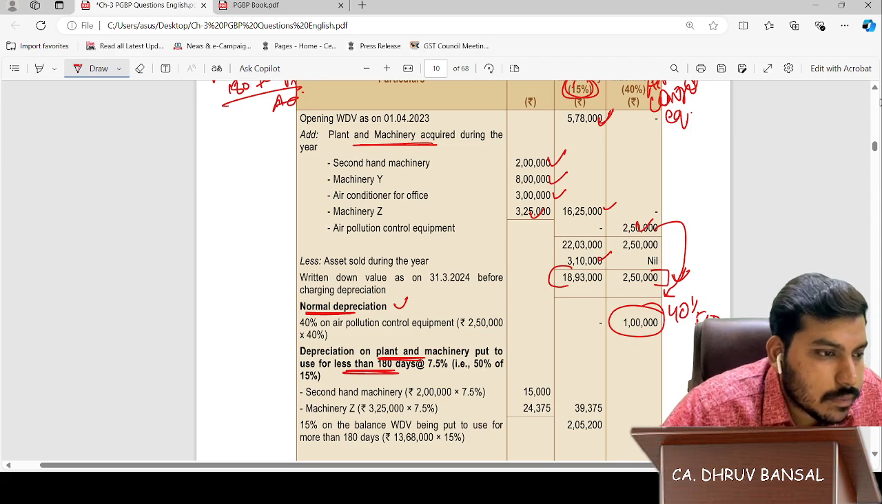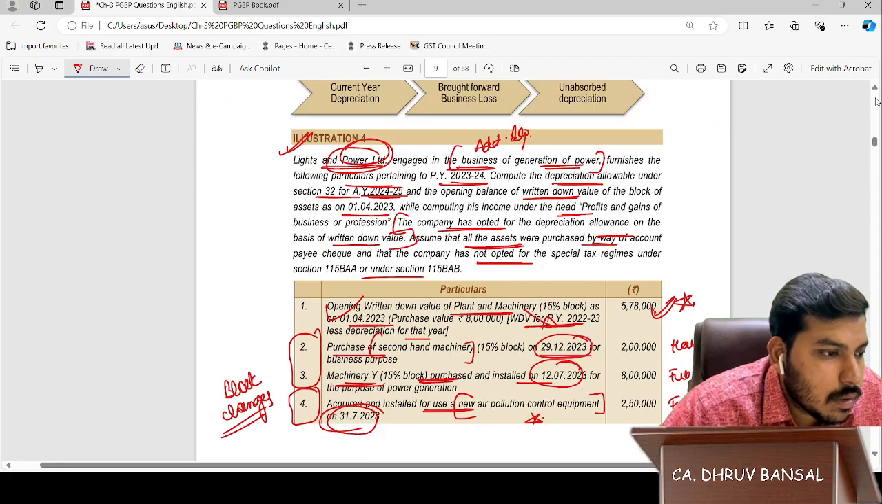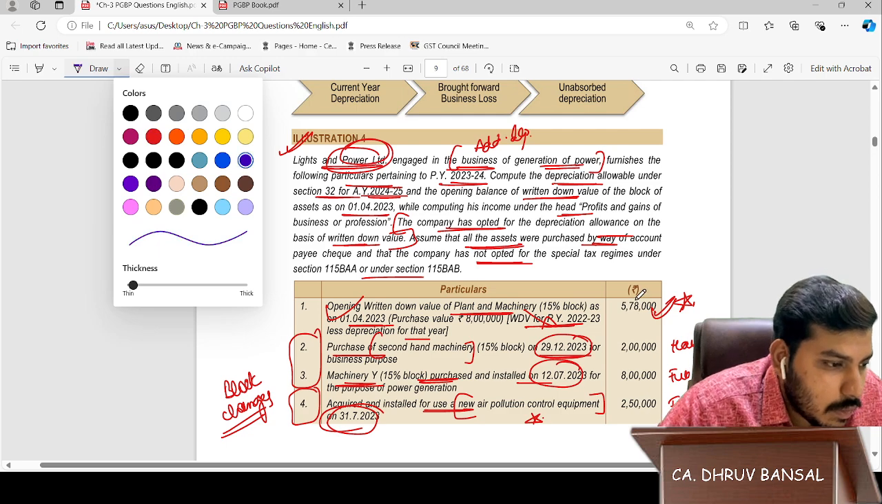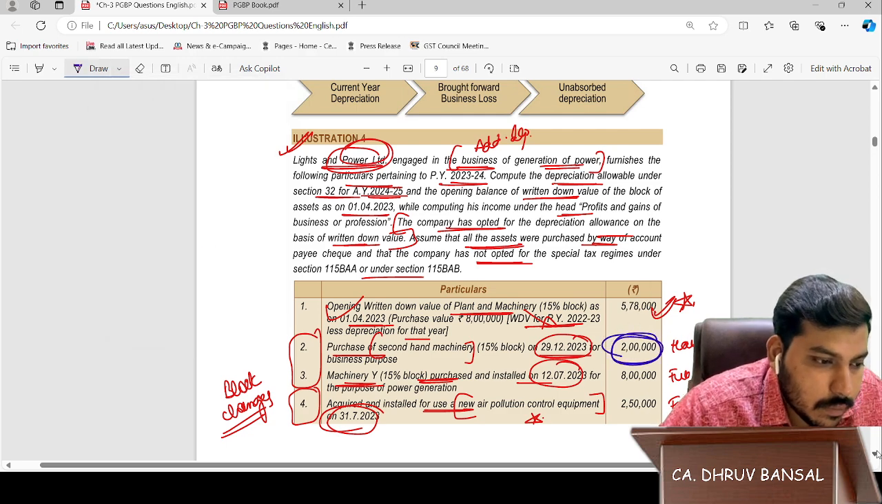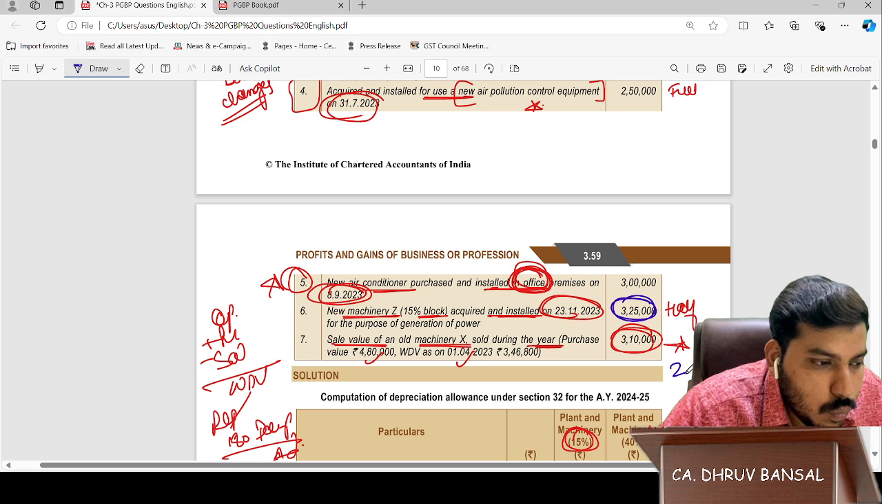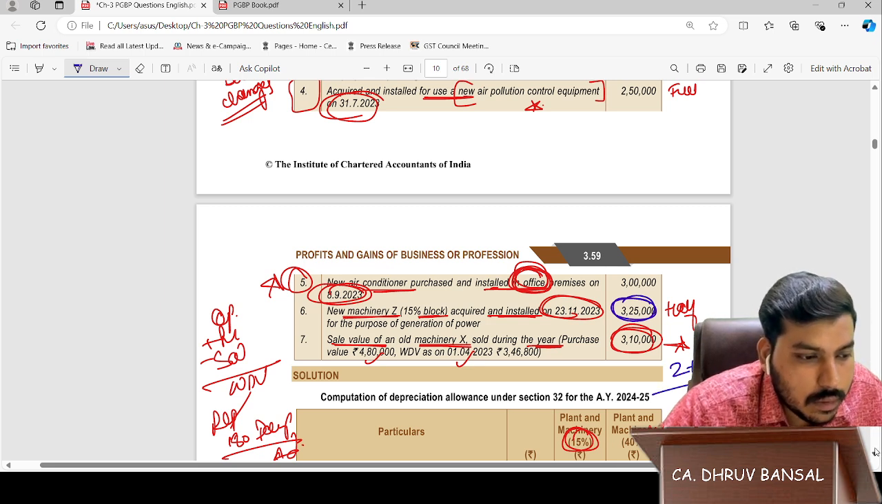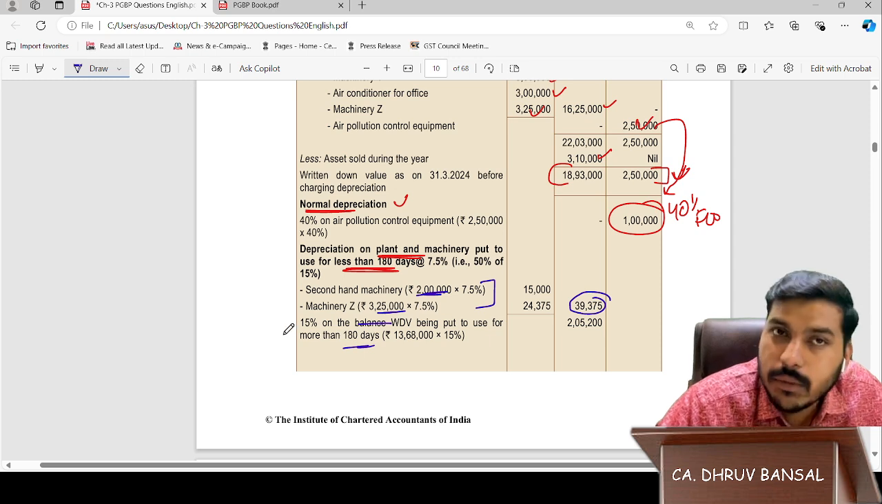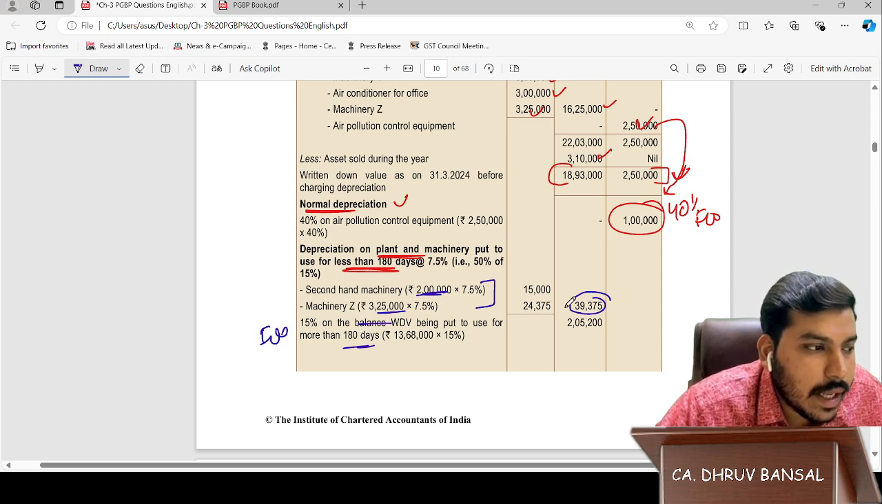See, this is for less than 180 days, 2 lakhs, and this is for less than 180 days. So 2 lakhs plus 3.25 lakhs means 5.25 lakhs at 10.5%. This comes out to 39,375. For the remaining balance, there was full depreciation, so we can calculate directly.